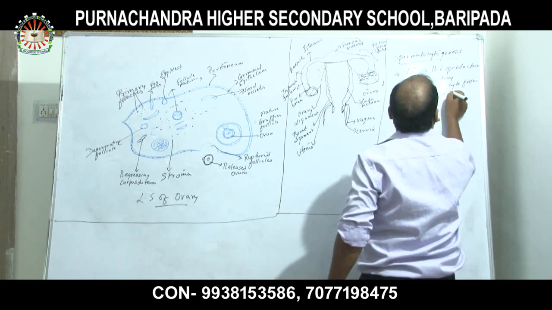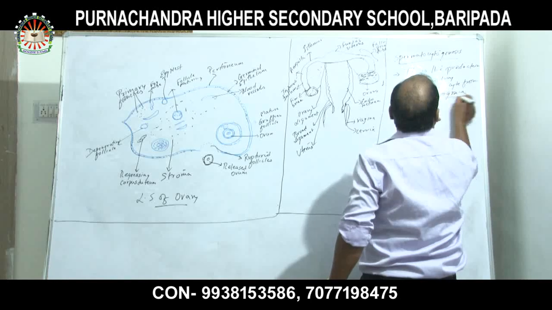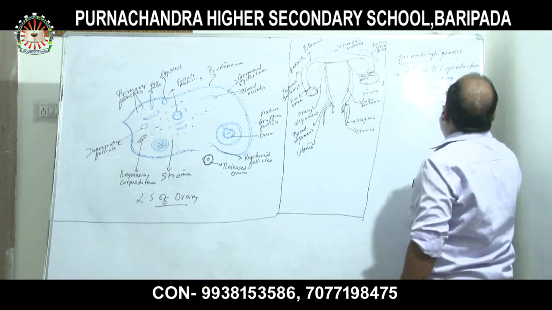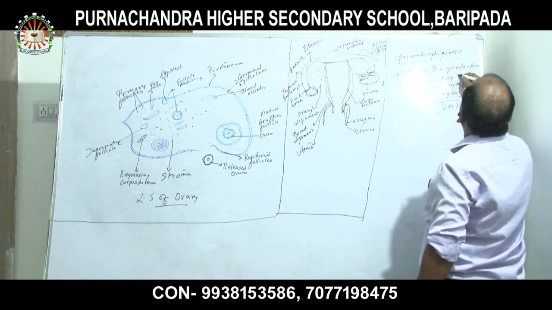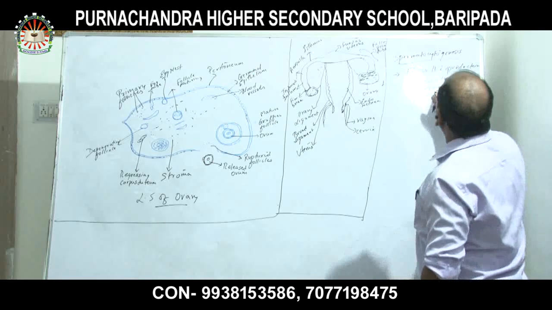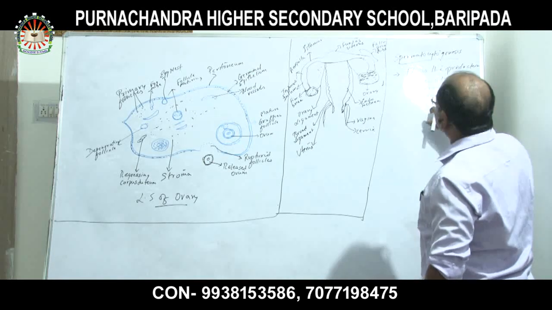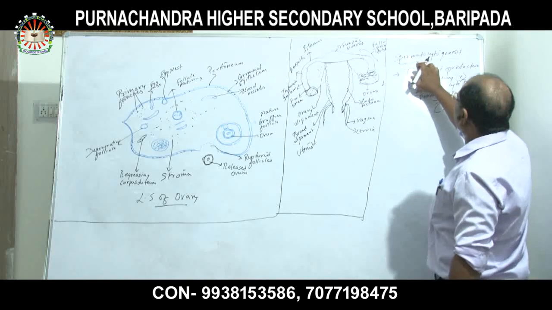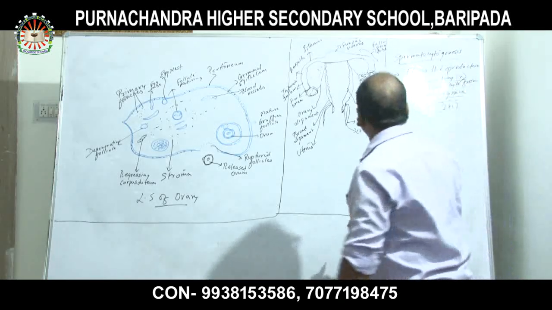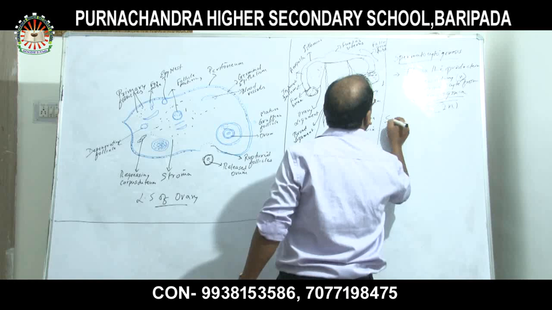Spermatogonia are diploid, and a secondary spermatocyte is haploid. That process is called spermatocytogenesis.